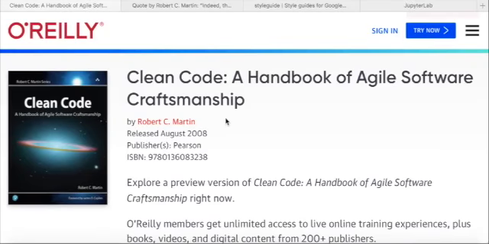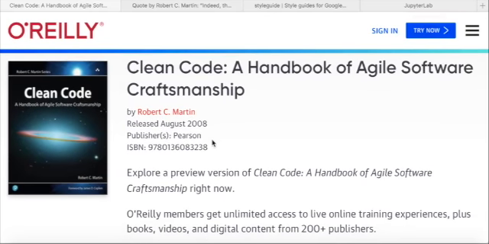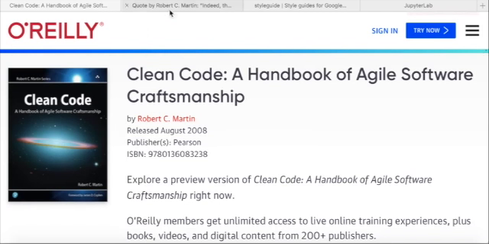This is one of the best books on coding, and I've had this highly recommended to me by people who work in the industry. It's Clean Code by Robert C. Martin, affectionately known as Uncle Bob.